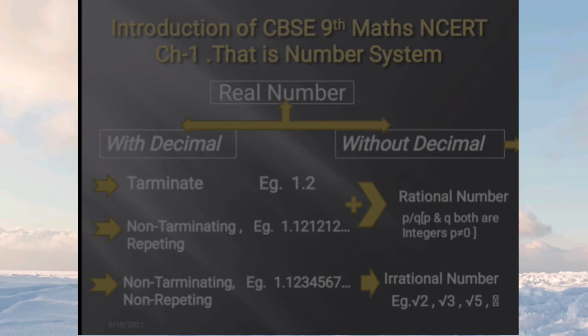Finish. Now let's talk about numbers without decimals. What are numbers without decimals? It means there will be no decimal. In this part, all kinds of numbers without decimals are known as integers. You just remember what integers are: all natural numbers, zero and negative numbers form the collection of all integers.